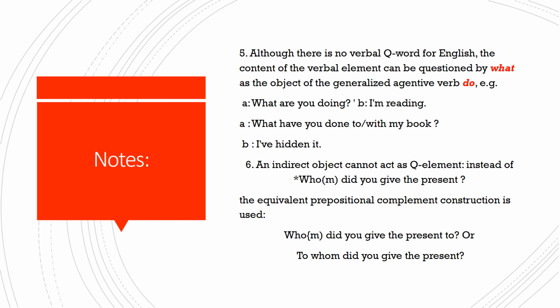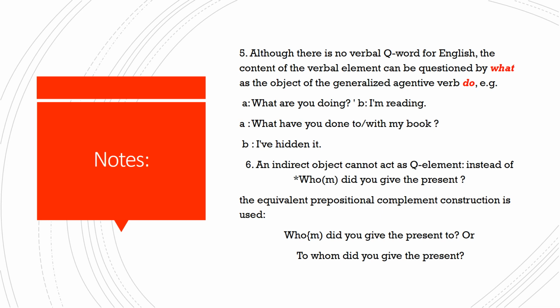But what is the form of your WH question? Because you are asking about the indirect object, it has to be a WH question with a preposition. And as you remember, we talked before about the place of the preposition in the WH question and how it is different between the formal English and the colloquial or informal English.